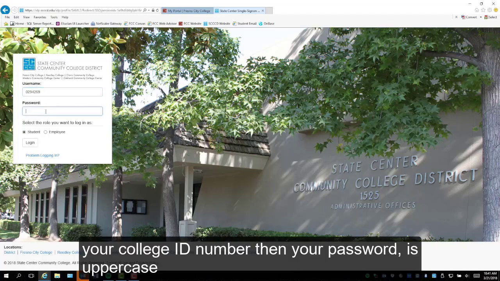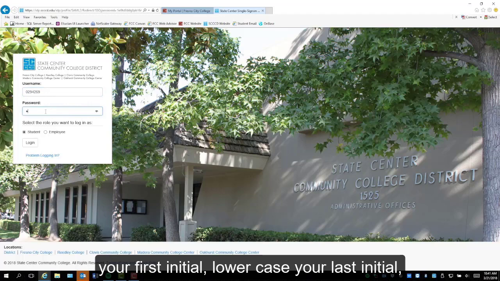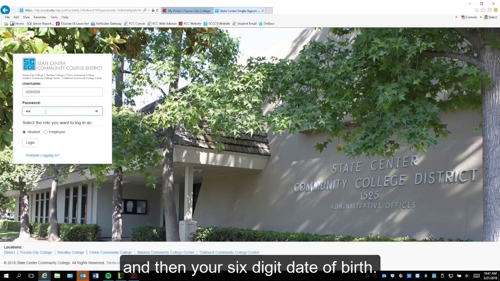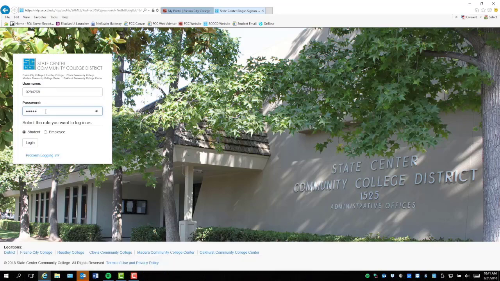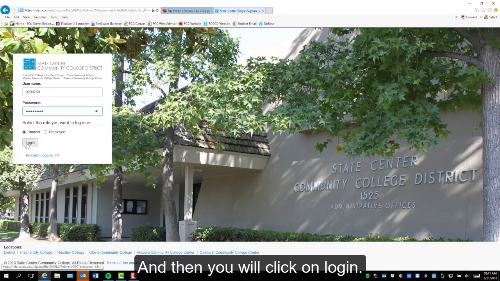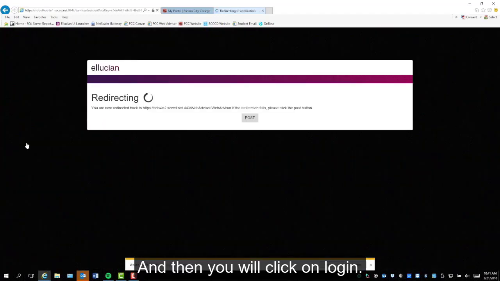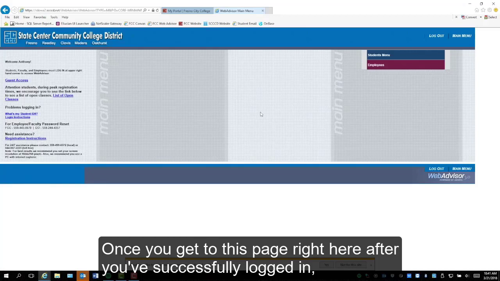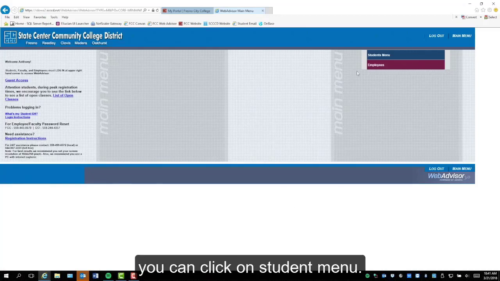You'll type in your college ID number, then your password is uppercase your first initial, lowercase your last initial, and then your 6-digit date of birth. And then you'll click on Log In. Once you get to this page right here, after you've successfully logged in, you can click on Student Menu.